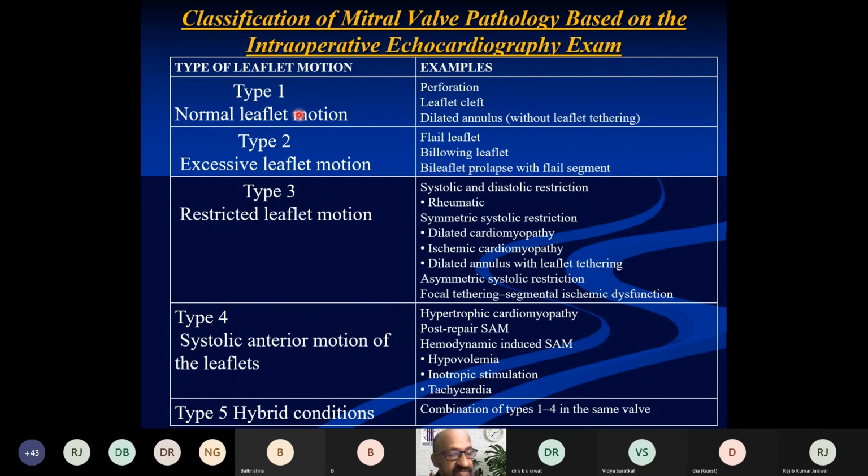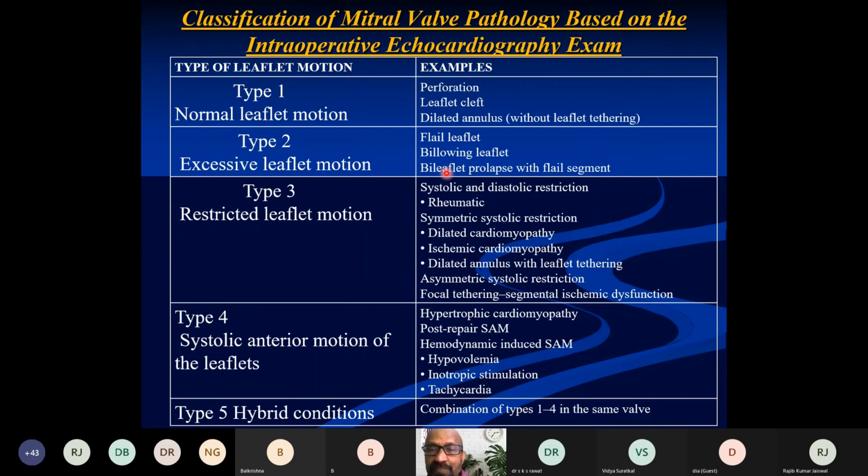This is type 1, and you have type 2 mitral regurgitation where there is excessive leaflet motion. Here one or more than one leaflet, that is, both the leaflets, may be abnormal with a flail segment of the leaflet, or there may be billowing. There is prolapse, billowing, flail of one or more of the mitral leaflets causing mitral regurgitation.